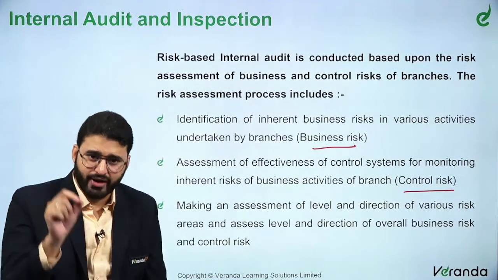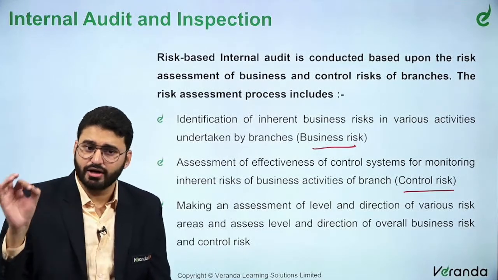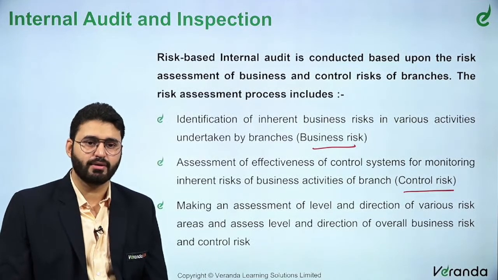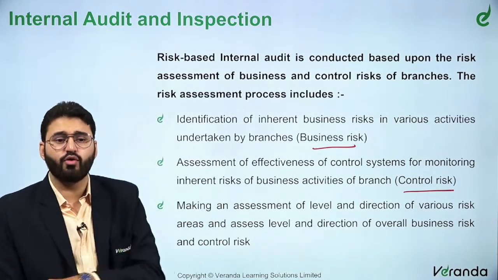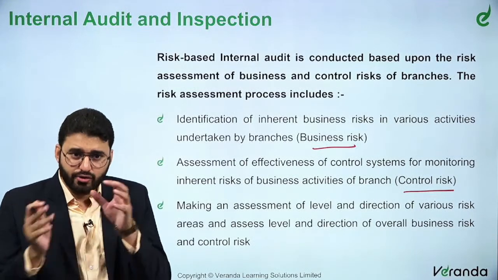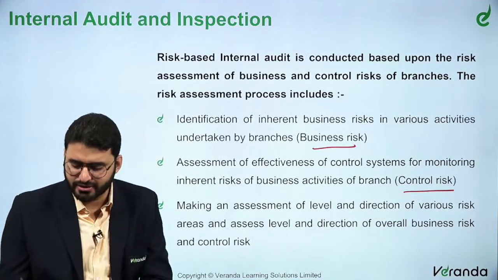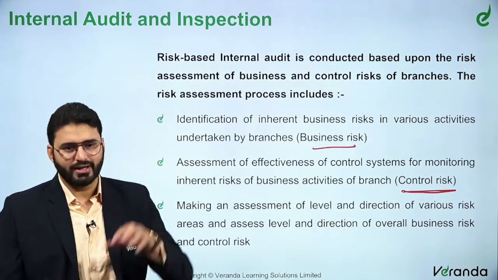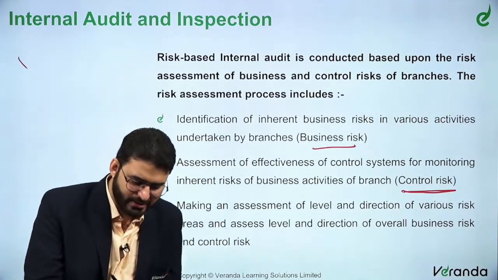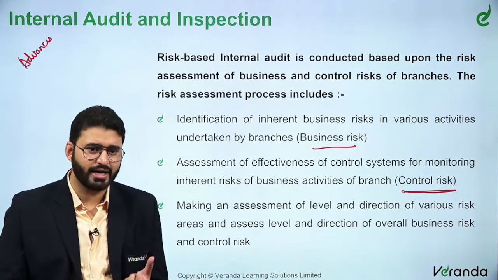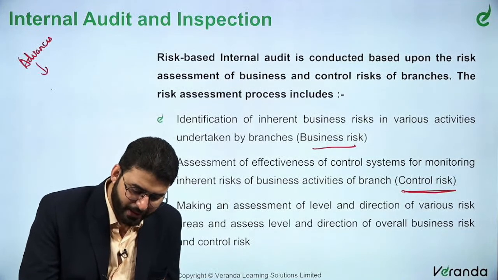Assessment of effectiveness of the control system for monitoring inherent risk of business activities of the branch. So what are the controls that are put forth by the branch to mitigate this inherent risk, which cannot be eliminated? That's called the control risk. So what is the business risk? Say, for example, advances are the risk, non-repayment is the risk, non-collection. Then what are the controls that are put by the branch?